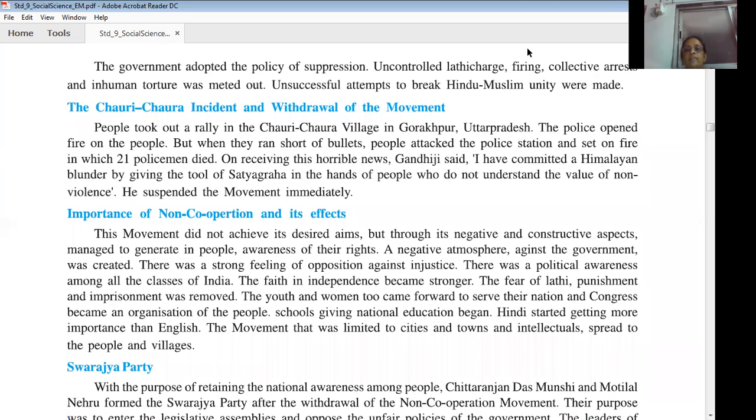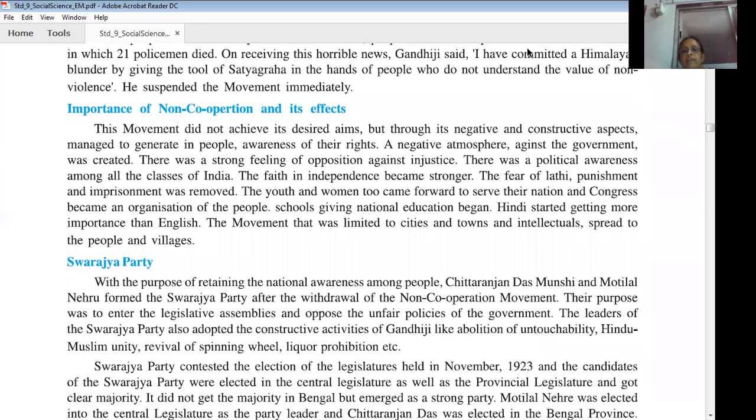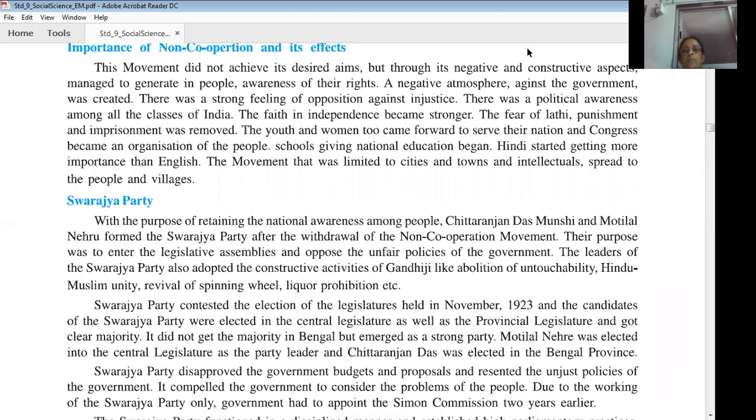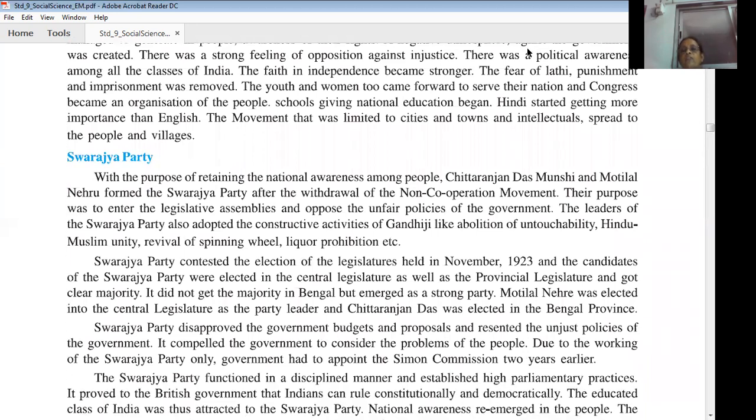Now, the last topic is the Swarajya Party. With the purpose of retaining national awareness among the people, Chittaranjan Das and Motilal Nehru formed the Swarajya Party after the withdrawal of the non-cooperation movement. We have seen that after the Chauri Chaura incident, Gandhiji withdrew the non-cooperation movement. Some leaders, Chittaranjan Das and Motilal Nehru, did not like that, so they formed a new party called the Swarajya Party.